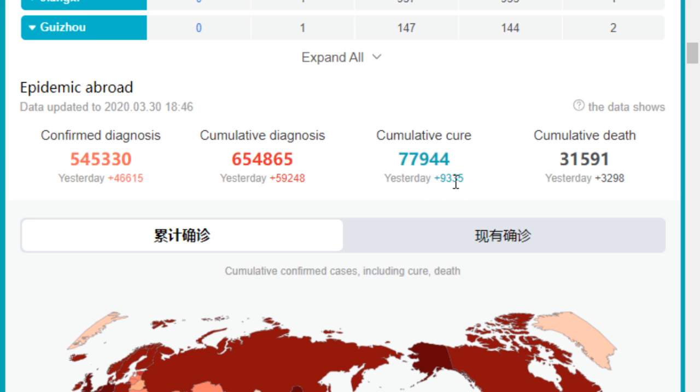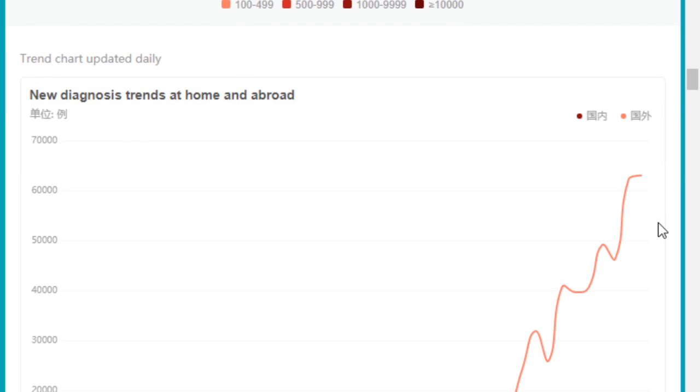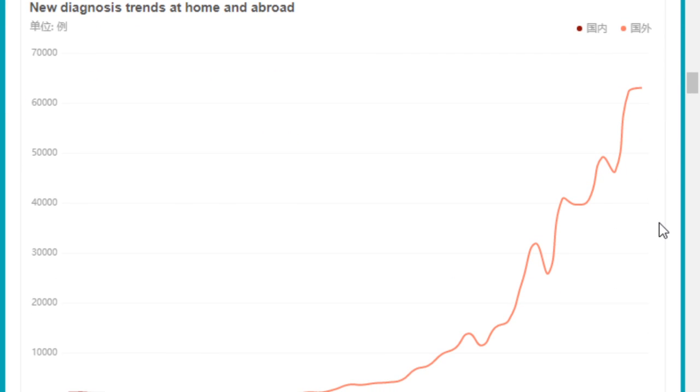Cumulative cure cases are 77,944, which is 9,335 more than yesterday, and the cumulative death cases are now more than 30,000. It's 31,591, which is 3,298 more than yesterday. So we can see that every day more than 3,000 people die from this new coronavirus. So don't think that it's just a big flu. It's not a big flu. It's coronavirus. It's a dangerous coronavirus.